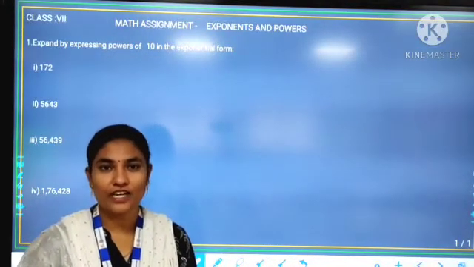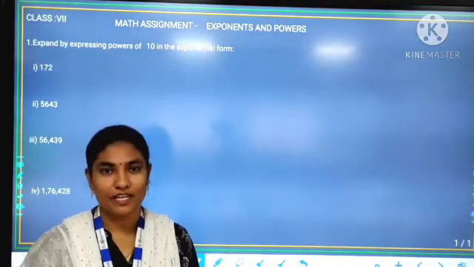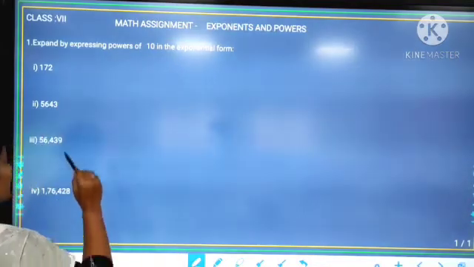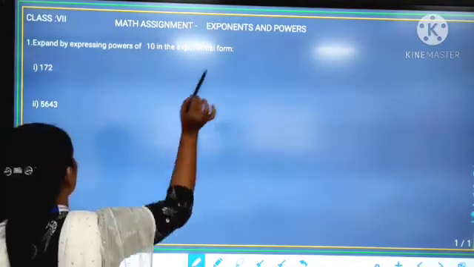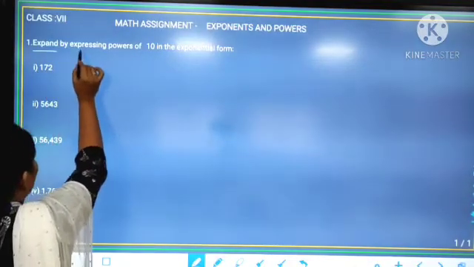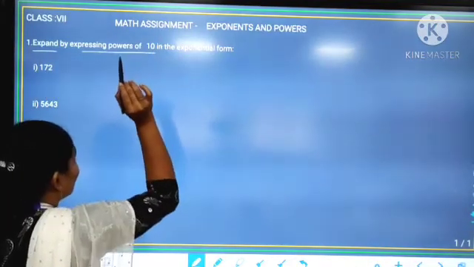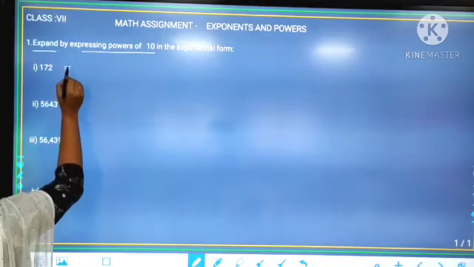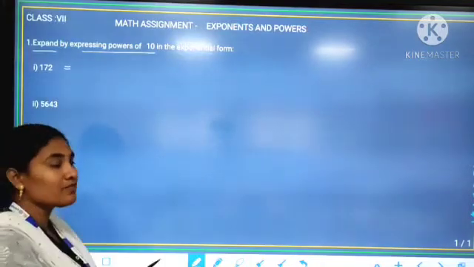Now we are going to do class 7 maths assignment from the chapter exponents and powers. Here is the first question: expand by expressing powers of 10 in the exponential form. So first we are going to expand the following numbers, after that we are going to express them as the power of 10 in the exponential form. First let us see how to expand this number place-wise.